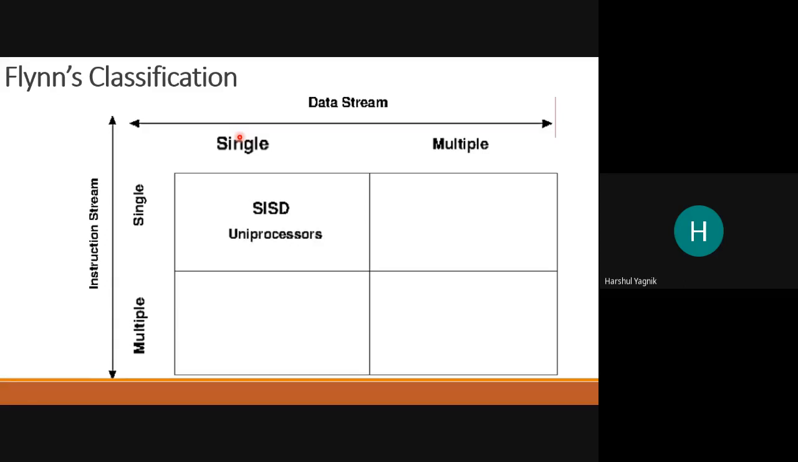The first one is single instruction stream, single data stream. These are our conventional processors, uniprocessors, right? There is only one core, and the core is able to execute only one instruction at a time. And data is also on one of the operands that are read from the data memory, on which operations are performed. So these are all uniprocessors, single instruction stream, single data stream.